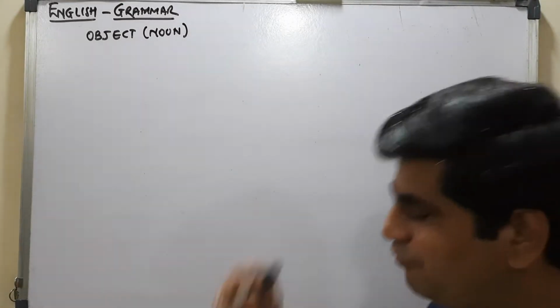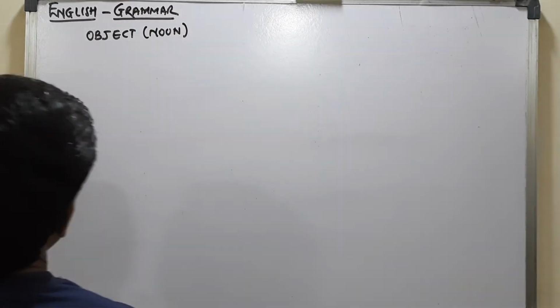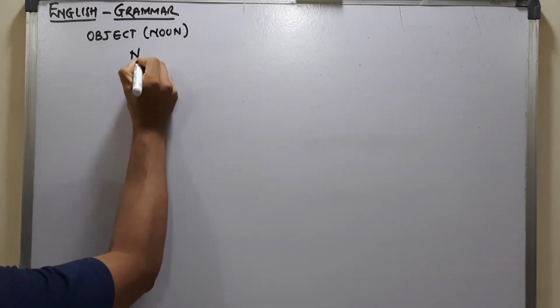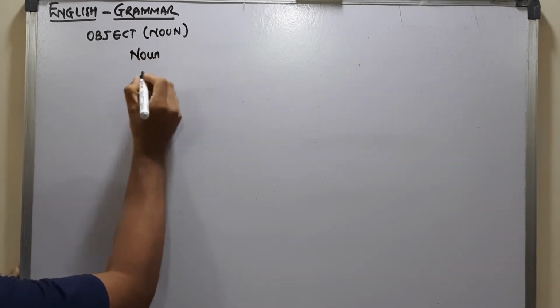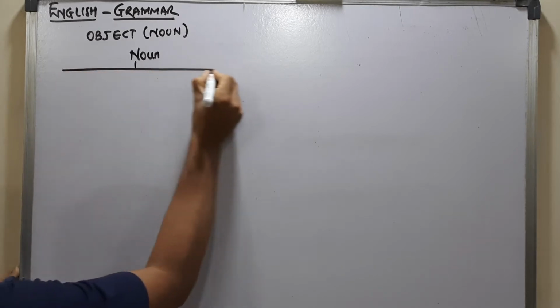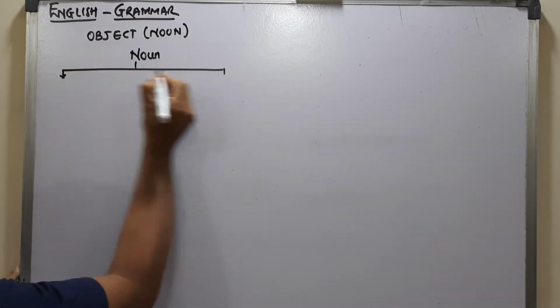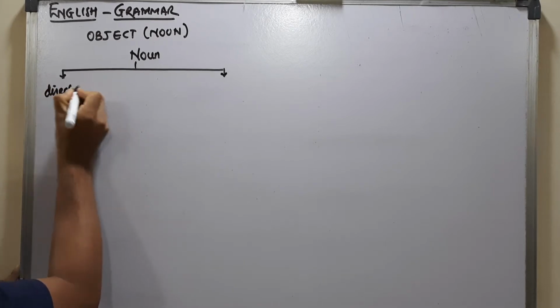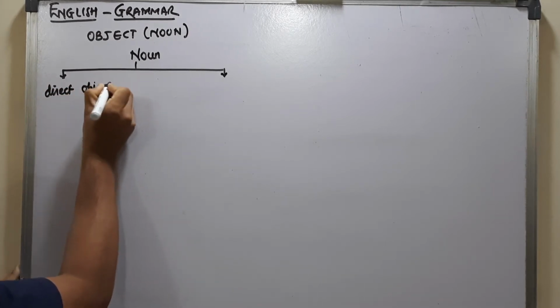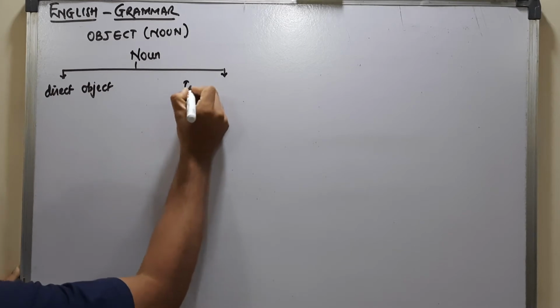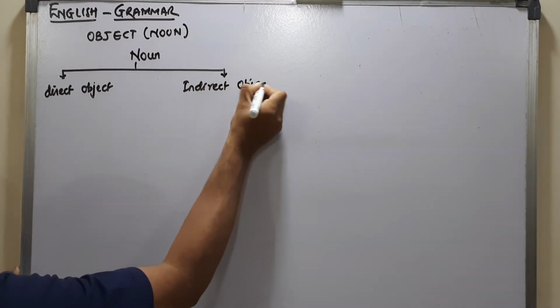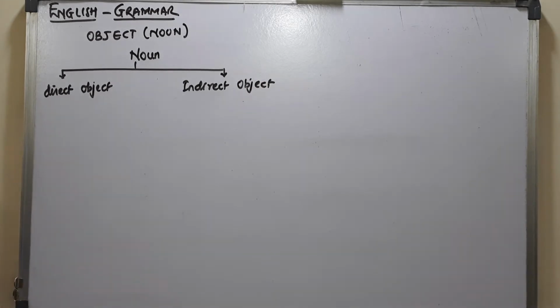Okay. So first we are talking about a noun which is called an object. Here a noun can be used as a direct object and also as an indirect object. What is that? That we'll see. It can be used in both senses.